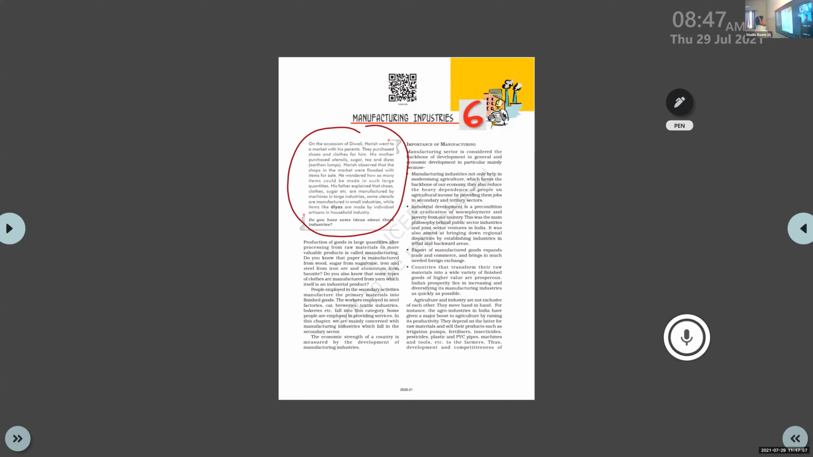Harish observed that the shops in the market were flooded with items for sale. He wondered how so many items could be made in such large quantities. His father explained that shoes, cloth, sugar, etc. are manufactured by machines in large industries. Some utensils are manufactured in small industries, while items like diyas are made by individual artisans in household industry. Clear?